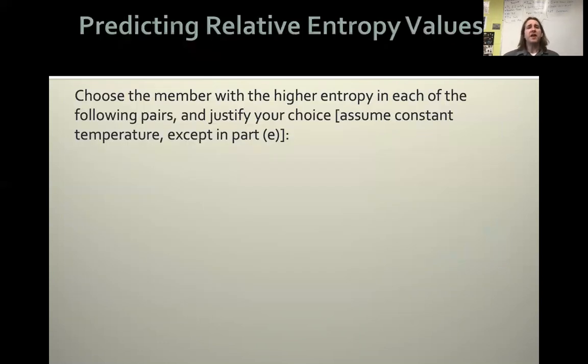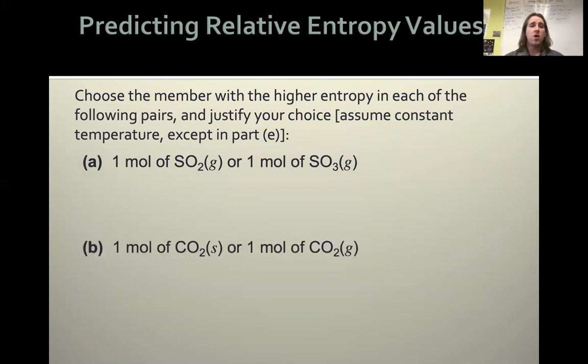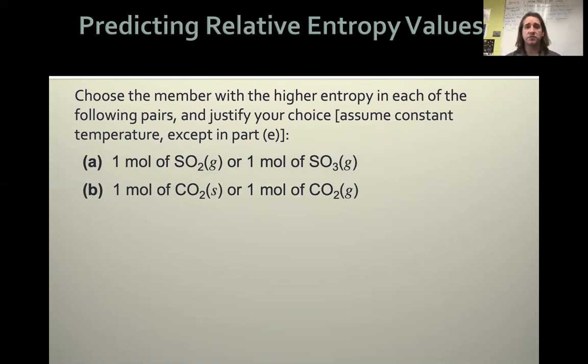Cool. So for each of the following, choose which member would have a higher entropy. We've seen this a couple different times, just a little bit of review. Then you should be able to justify it or explain why. We're not going to get that, but you should be able to check it. So which one would have a higher molar entropy? Would it be a mole of SO2 or a mole of SO3? What about a mole of CO2 in its solid form or a mole of CO2 in its gaseous form?